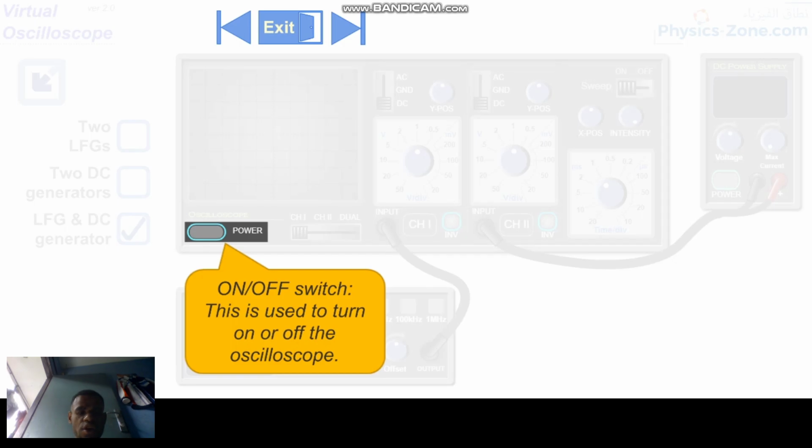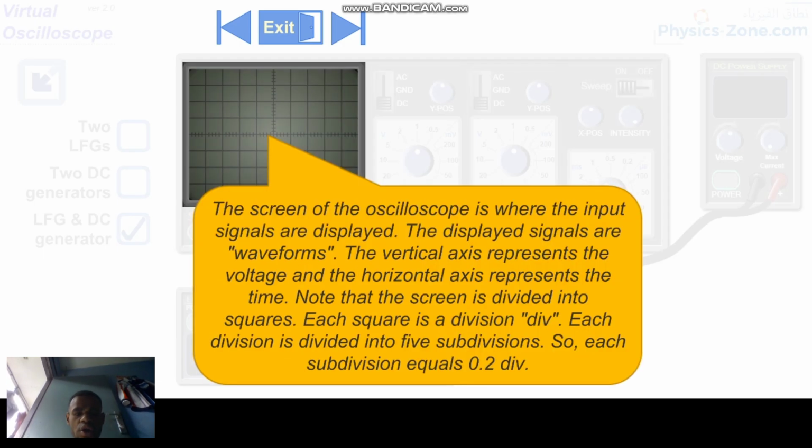The screen of the oscilloscope is where the input signal is displayed. The vertical axis represents the voltage and the horizontal axis represents the time.